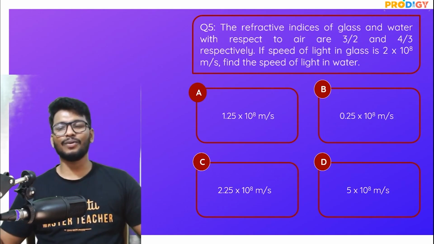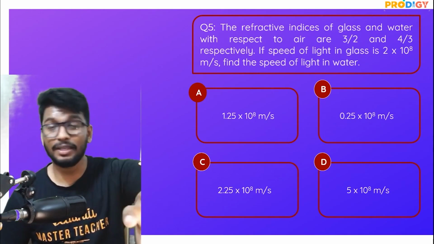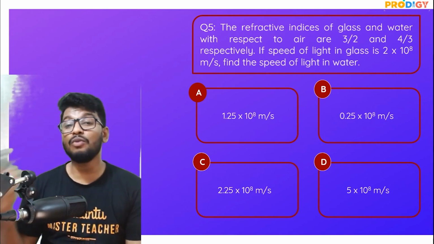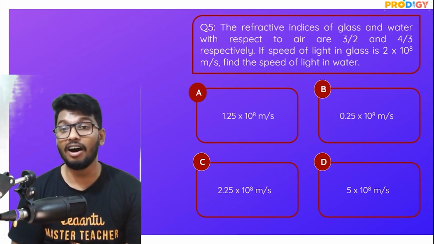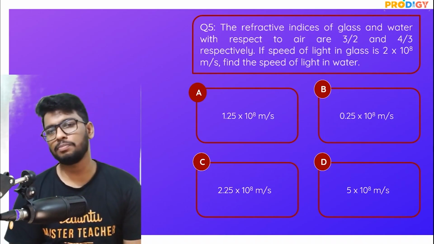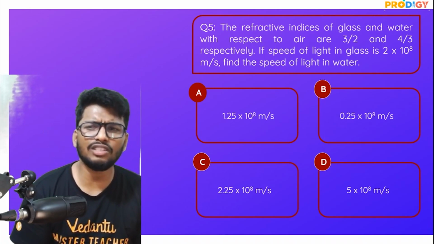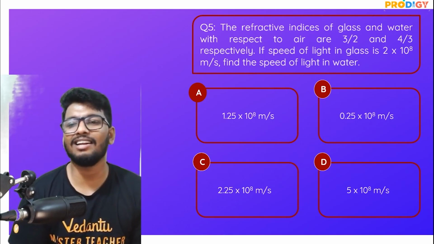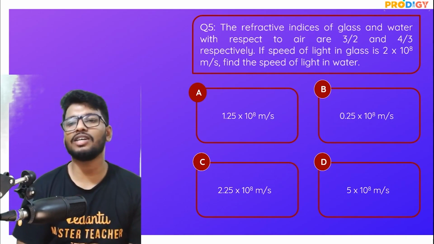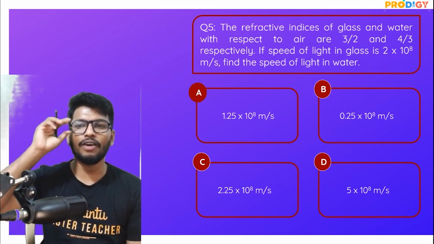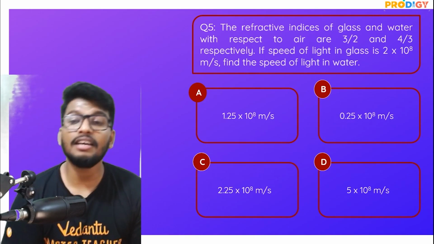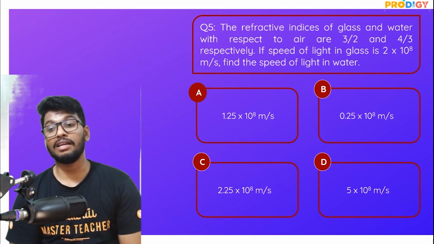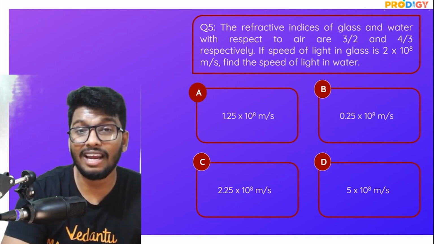Next question, the last question. After this, I also have a homework question, but this is going to be an interesting one. The question is this: the refractive indices of glass and water with respect to air are 3 by 2 and 4 by 3 respectively. If the speed of light in glass is 2 into 10 to the power of 8 meter per second, then find the speed of light in water. Amazing question, guys. Options are 1.25 into 10 to the power of 8 meter per second, 0.25 into 10 to the power of 8 meter per second, 2.25 into 10 to the power of 8 meter per second, or 5 into 10 to the power of 8 meter per second.